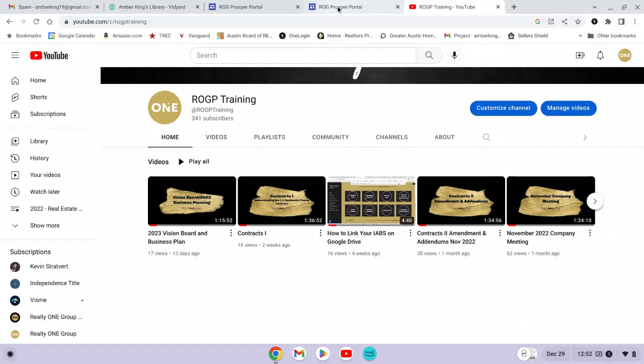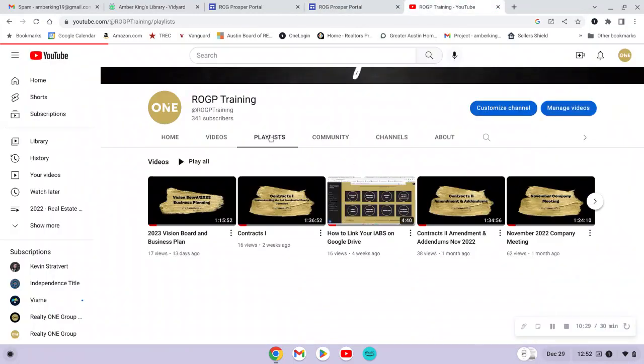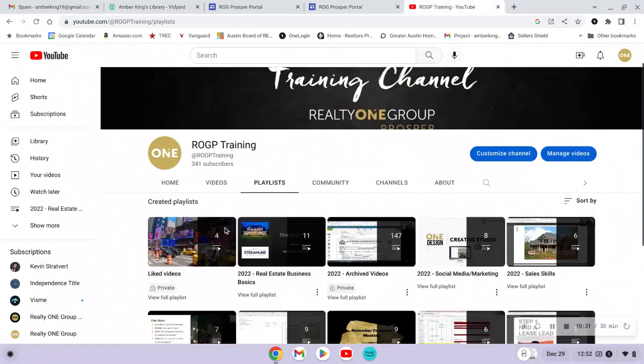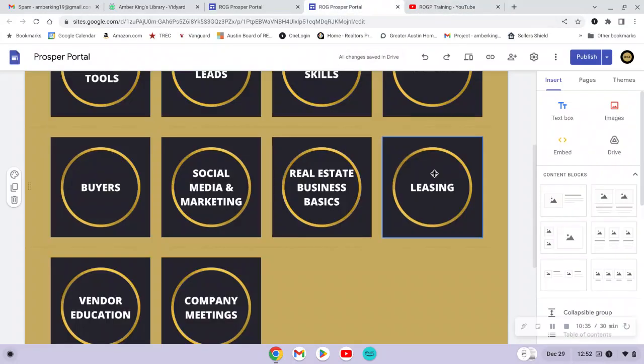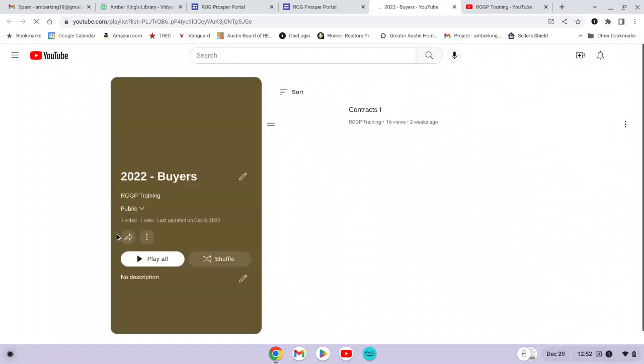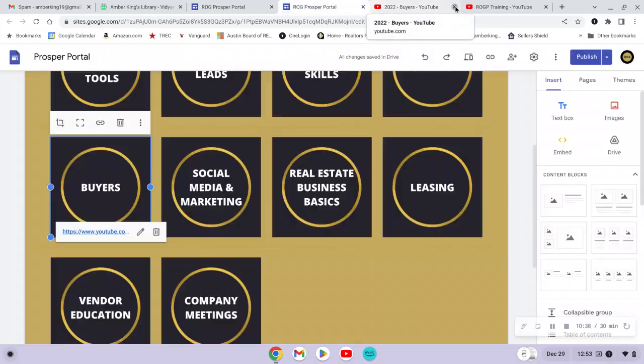And again, on our Prosper portal, we have the various tags that will take you to the playlist. This is where it takes you. So we have playlists here, and we have them sorted by a variety of different subject matters. So for instance, buyers is going to take you to our buyers. And so we have a Contracts 1 class uploaded here. That's working with the 1 to 4 residential family contract. So that's an example of that.